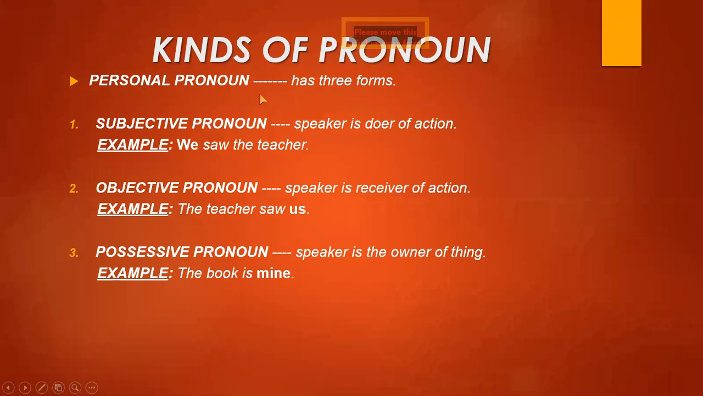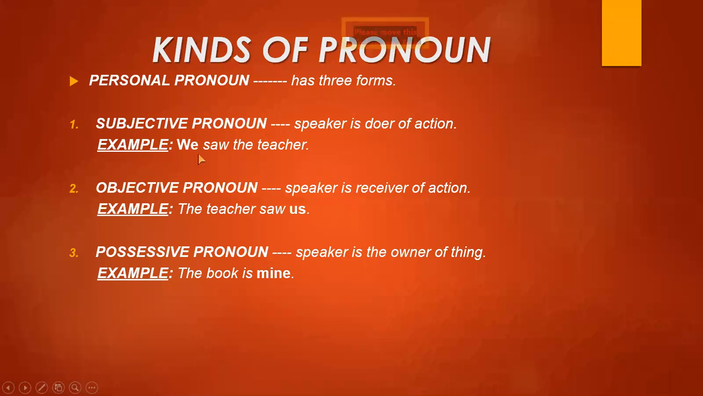Personal pronoun, it has 3 forms: subjective pronoun, objective pronoun, and possessive pronoun. These are the 3 forms in which personal pronouns are used, and these are same pronouns: I, we, you, he, she, and they. Now I'm going to discuss subjective pronoun. Subjective pronoun means, or it refers to the persons or the speaker who is the doer of action. Doer means who is performing the action or who is doing the action.